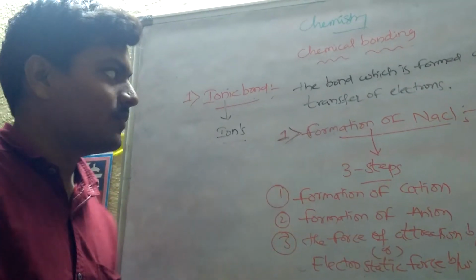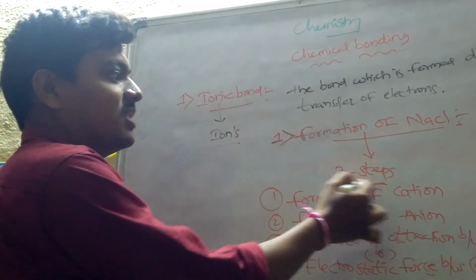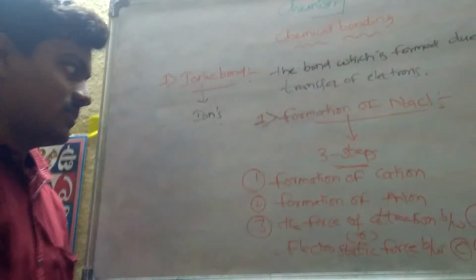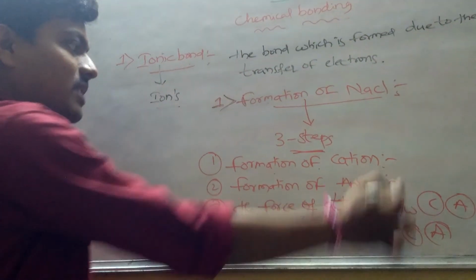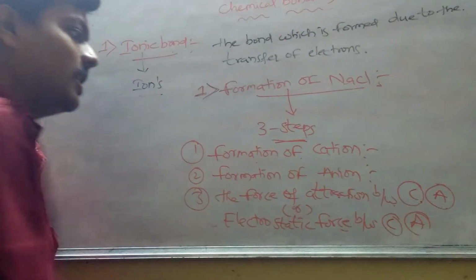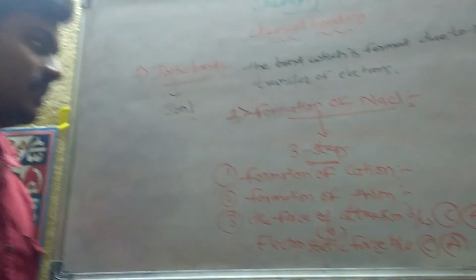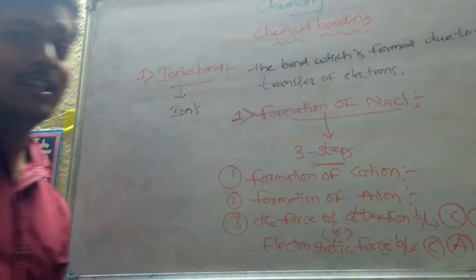Remember students, how is the formation of NaCl taking place? It takes place in 3 steps. The first one is formation of cation, the second one is the formation of anion, and the third is the force of attraction between the cation and the anion, or the electrostatic force between the cation and anion.